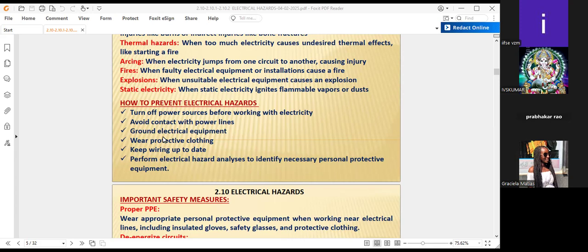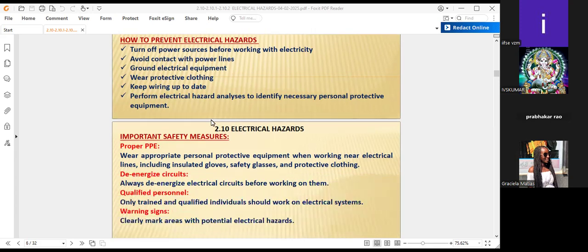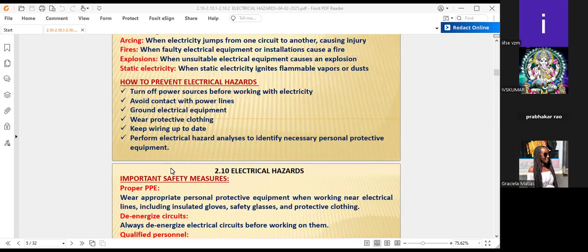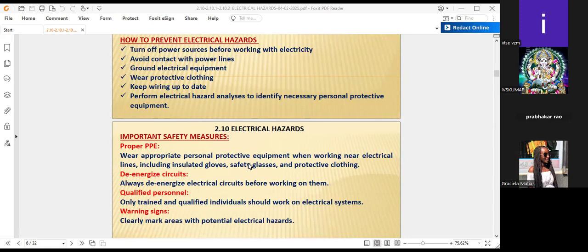Important safety measures here are proper circuits, qualified personnel, and warning signs. Apart from preventing electrical hazards, some further measures will be taken. Proper PPE: wear appropriate personal protective equipment when working on electrical lines, including insulated gloves and safety glasses, as well as protective clothing. Normally, for the electrical equipment we purchase, even the manual should be checked for the safety measures.